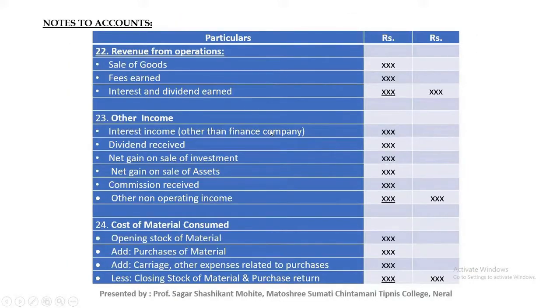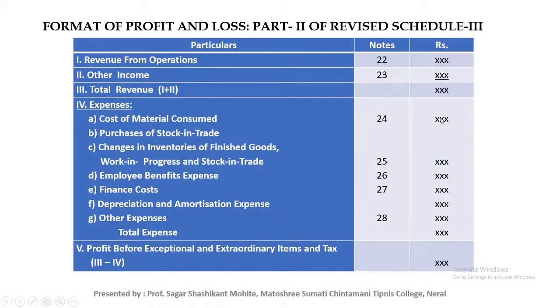In that, the format is opening stock of material, add purchases of material, add direct expenses related to purchases, less closing stock of material, and less purchase return. The total of it is cost of material consumed.